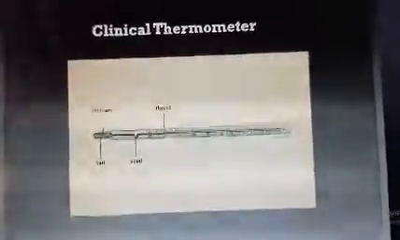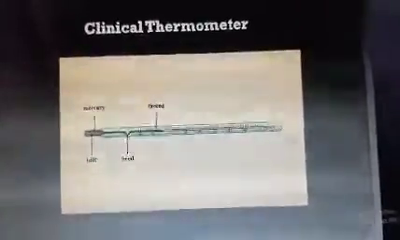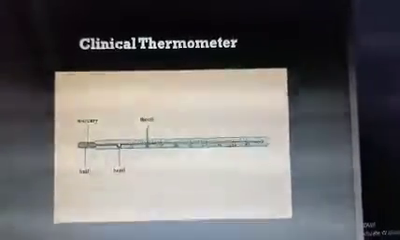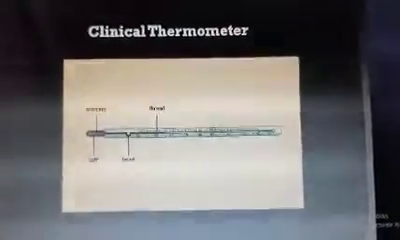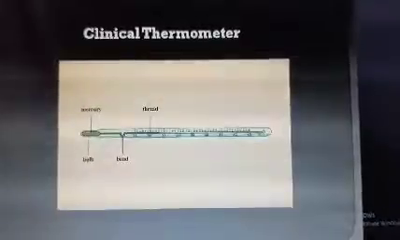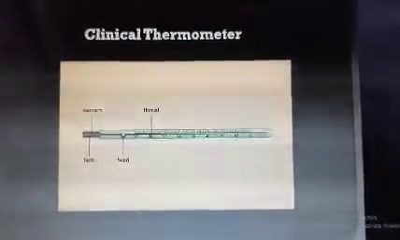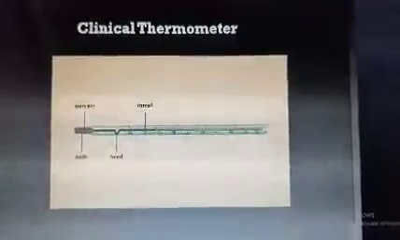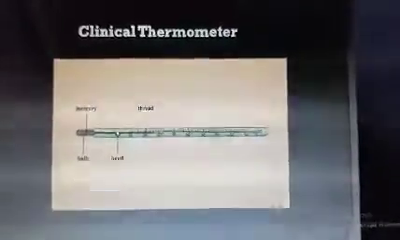But in the case of the clinical thermometer, as there is a kink, it will prevent the backflow of the mercury. So before reuse, we have to shake it so that the mercury level falls down, and then again we put it inside the mouth of a patient.